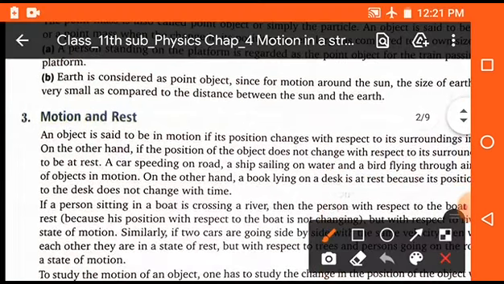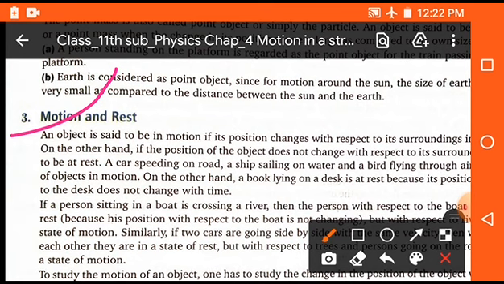Okay students, now motion and rest. If there is no change in the position of any object with respect to its surroundings, then we can say that the body is said to be at rest. That means if we are sitting in a room and there is no change in our position, then we can say that we are in the rest position. And if we are changing our position from time to time, then we are said to be in motion.